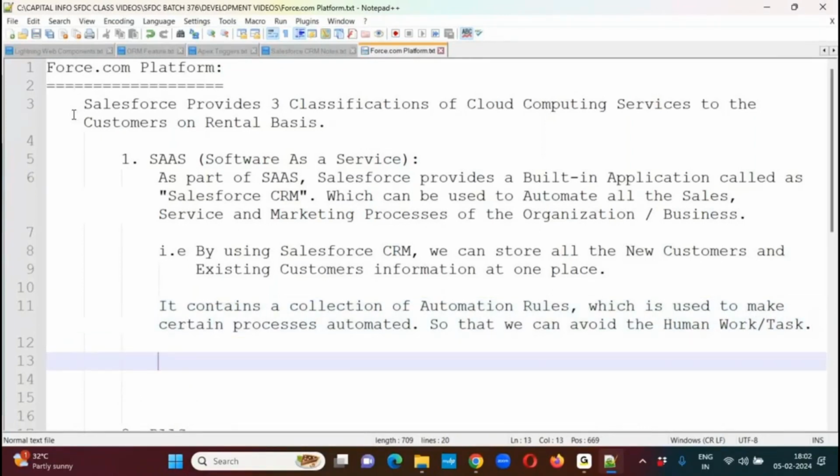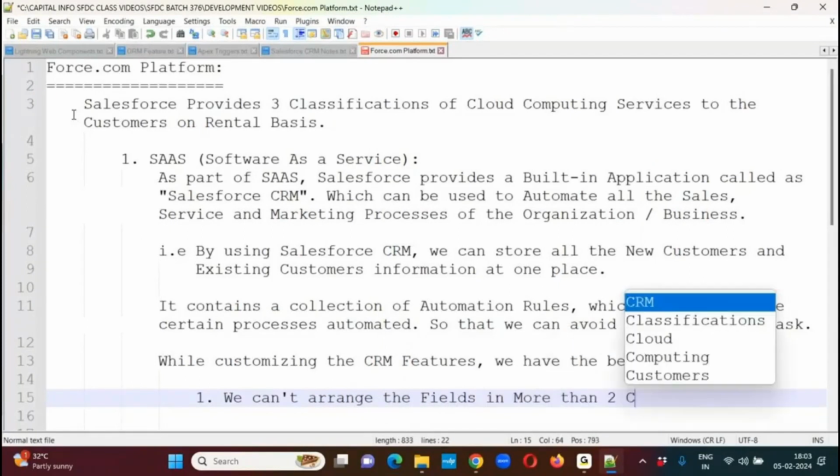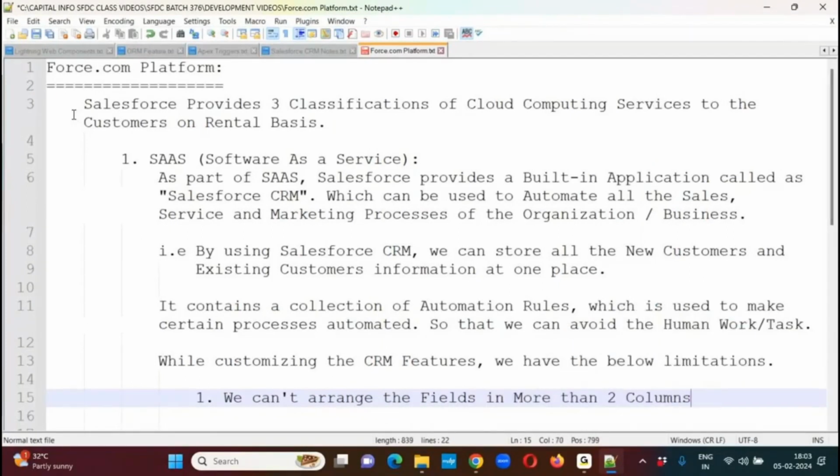Now, while customizing the CRM features, we have the below limitations. The first one: we can't arrange the fields in more than 2 columns inside a page layout section.